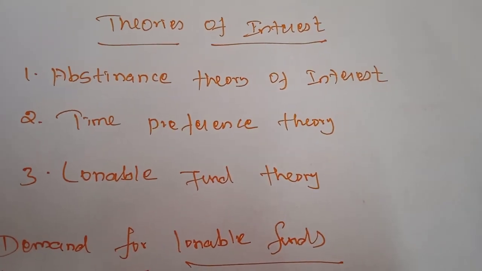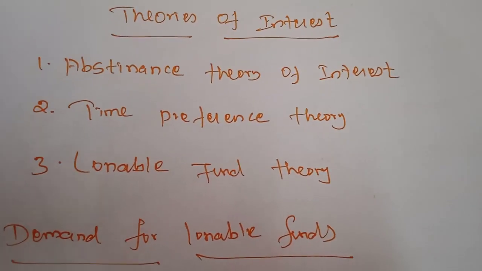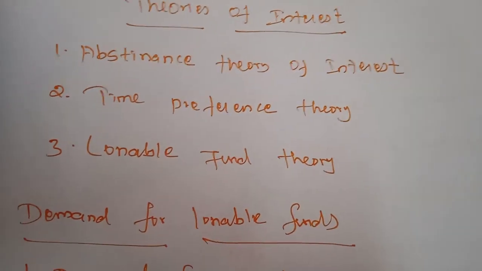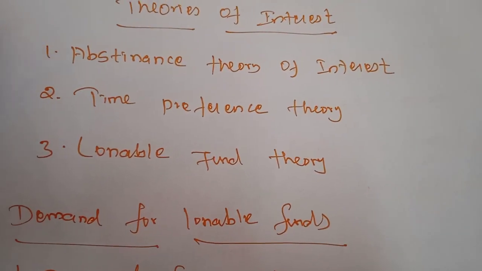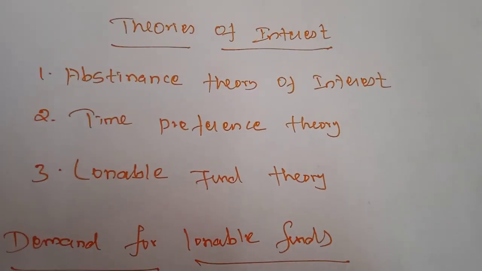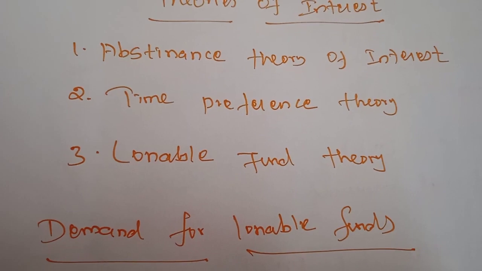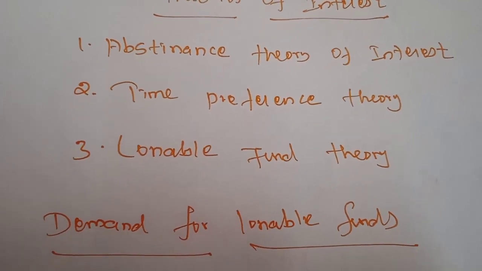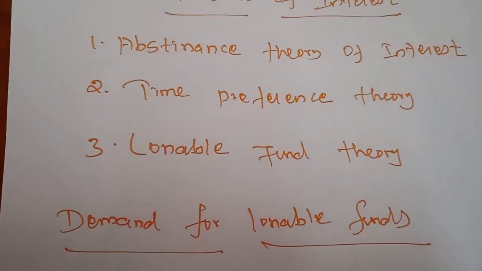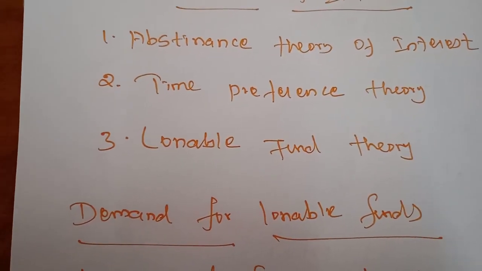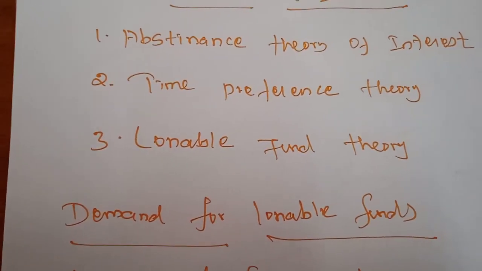Before that, we have to abstain and sacrifice some of the current consumption. Not only that, interest is the reward for abstaining from the immediate consumption of wealth, and it is possible to save only if one abstains from present consumption.